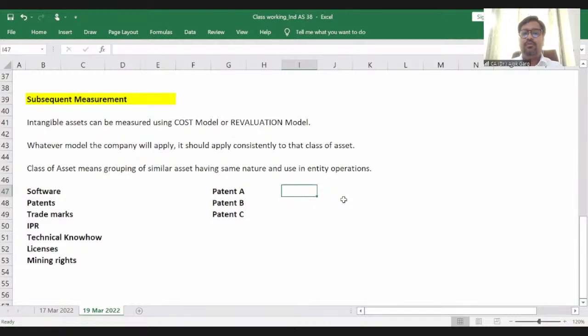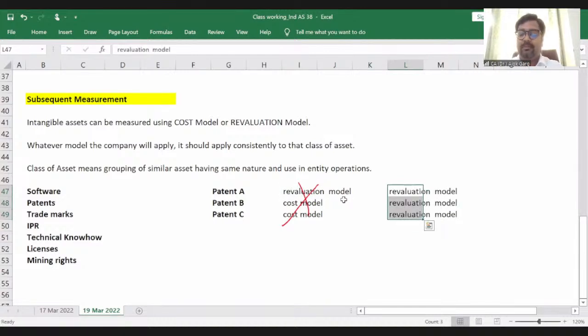So the company wants to apply the revaluation model to this patent, but wants to stay with the cost model for patents B and C because the price has not increased. This is not a correct treatment. If the company wants to apply the revaluation model to patent A, the company has to apply the revaluation model to all these 3 patents. So this is the right treatment.